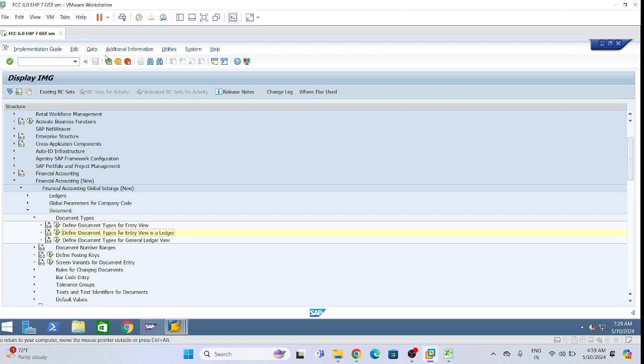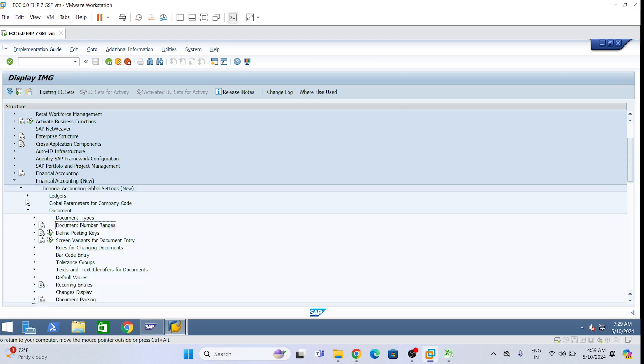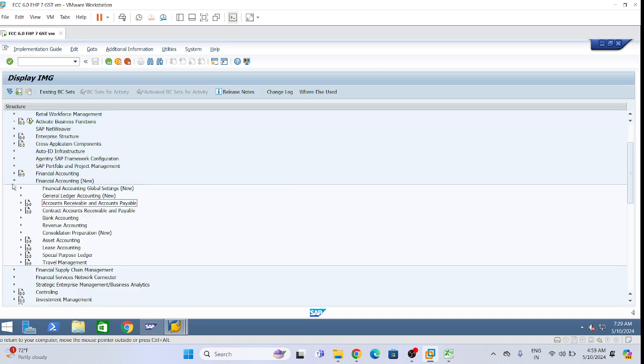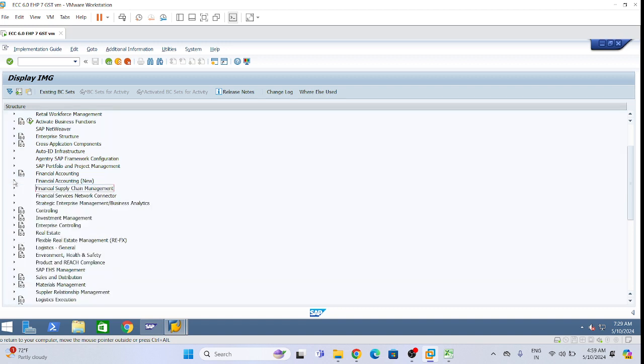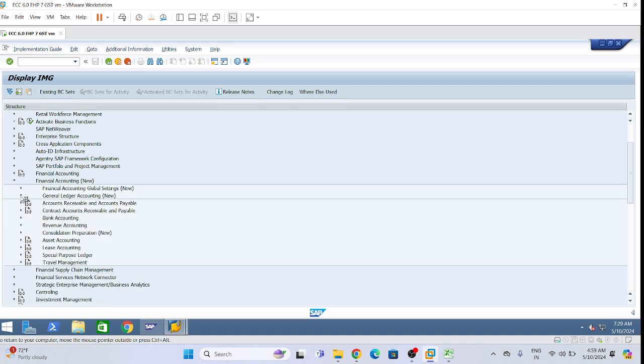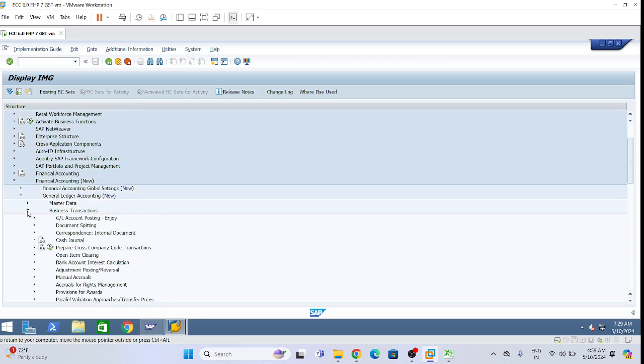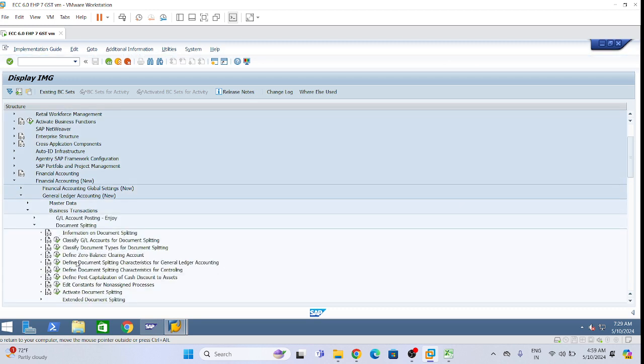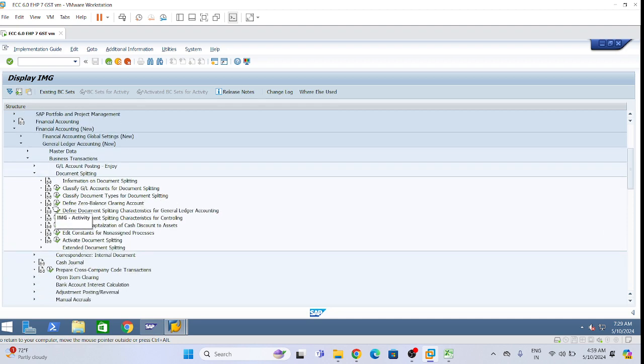This document splitting. In the document splitting configuration, if you guys remember, there is one configuration, classify document type for document splitting. You remember this one? Very important configuration. Document splitting is itself a very important configuration. See, classify document type for document splitting. As for SA, we have done this in the configuration, right? If you guys remember, since we are defining here CP and CR, we will just check.